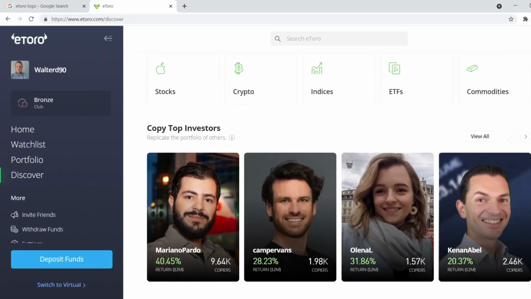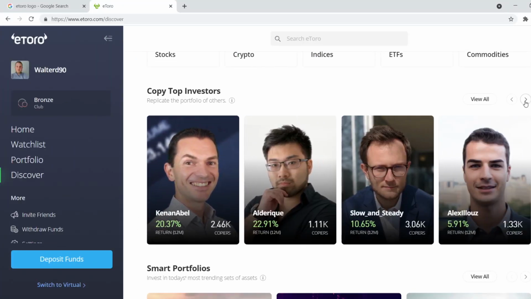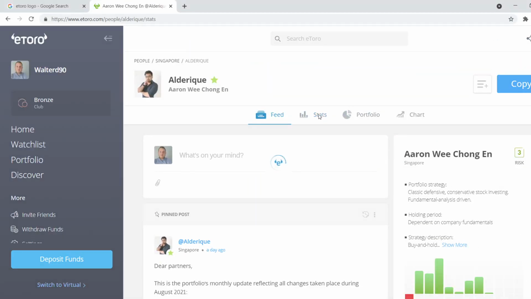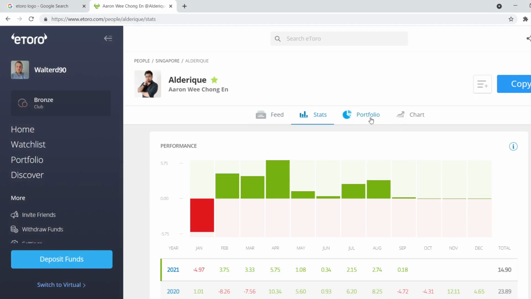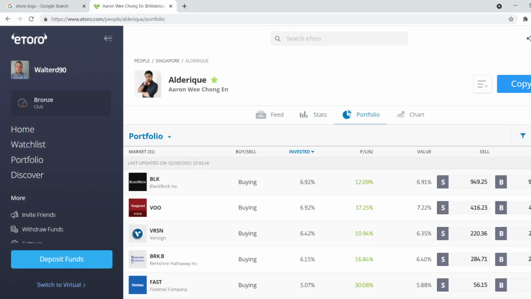This feature is available through the Discover section, where you can explore and check out all of the different popular investors. What is cool is you can see all of their current open positions and check out their historical performance, just to see if they're a one-hit wonder or are they consistently achieving high returns.